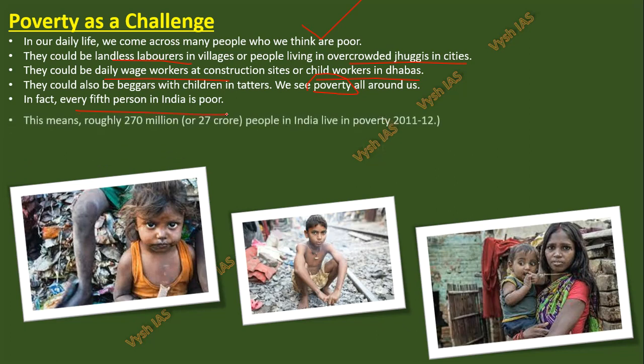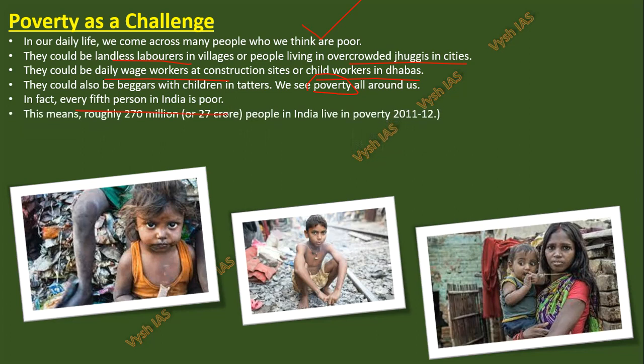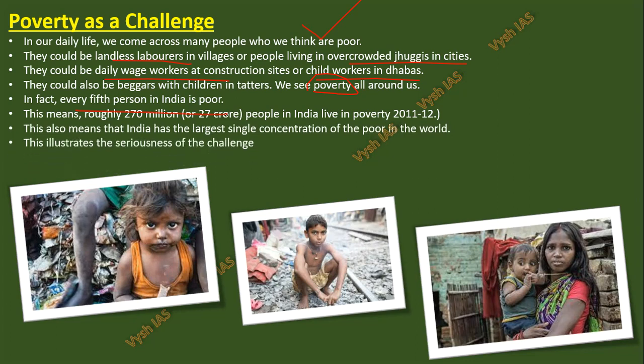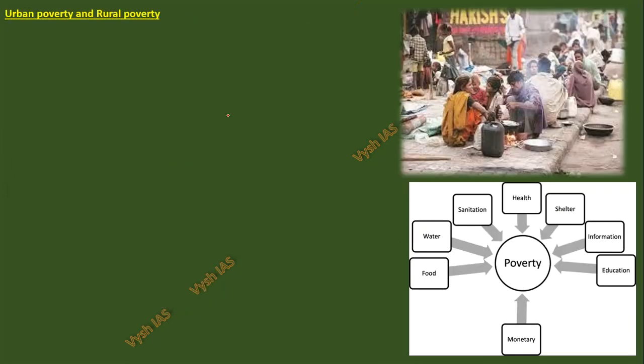Now, 270 million, or 27 crore, people in India live in poverty, as per 2011, because the census happened at that time. This also means that India has the largest single concentration of poor in the world, and that is why it is a very serious challenge. Many causes can be there, and many indications, or things which they are lacking.